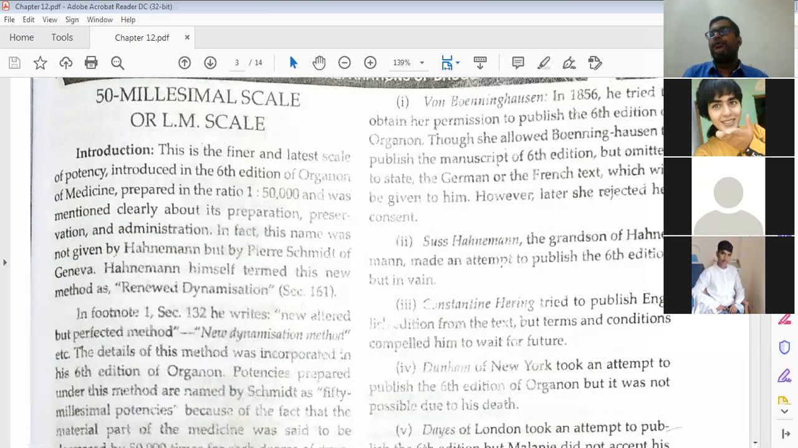This is the key line showing how he introduced the LM potency and the renewed dynamization process in aphorism 161 of the 6th edition of Organon. Remember this. Then in the footnote of section 132, he wrote of a new, altered but projected method, a new dynamization process. The details of the method were incorporated in the 6th edition of Organon of Medicine, under the method named the 50 millesimal potency,